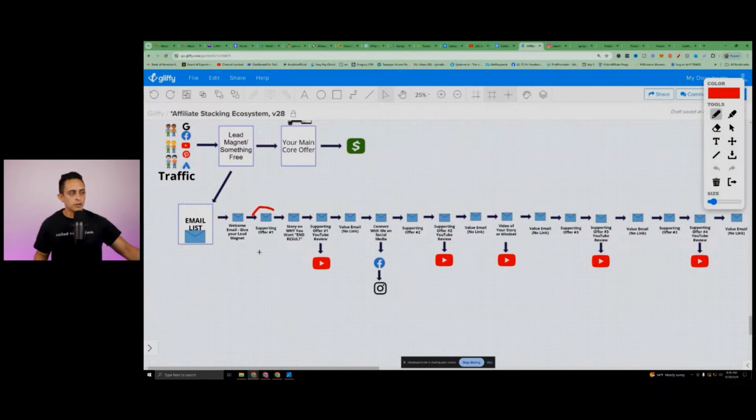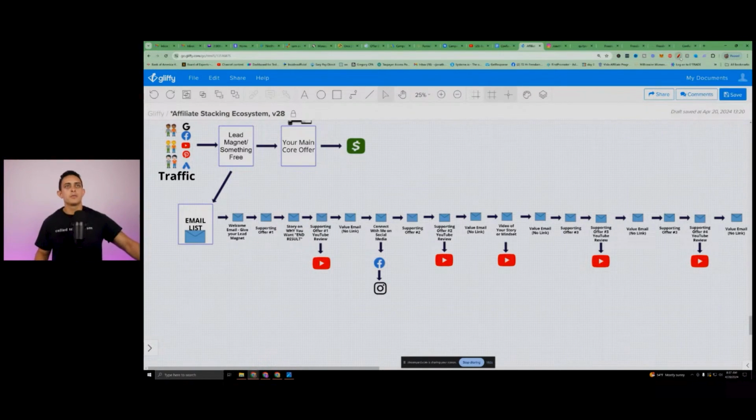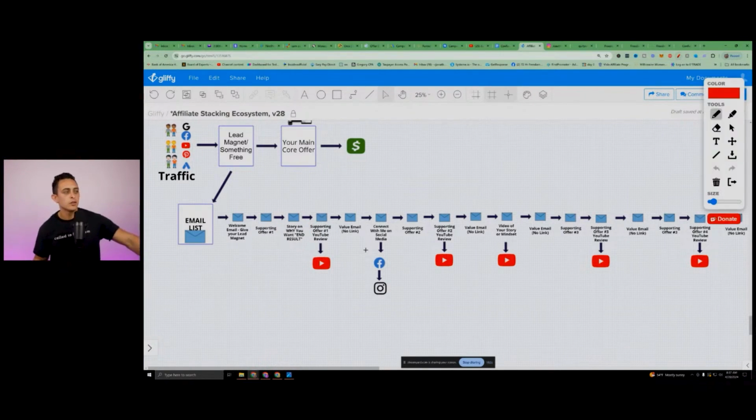The second email is your offer number 1. And then this is the sequence that I recommend. You have your offer, this is where you make money. But then you have another email, just value, right? This is your story. This is how you can help someone. This is what my more advanced students are doing. You still want to go to offer number 1, but this is going to be like a YouTube review. It doesn't have to be a YouTube review. It can be an Instagram video, but all this is doing is helping people build more trust with you.